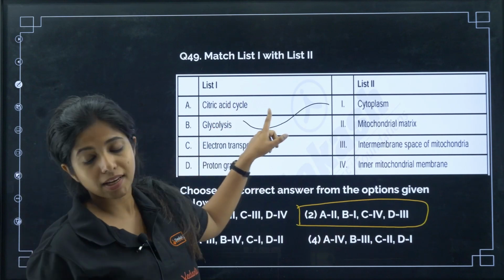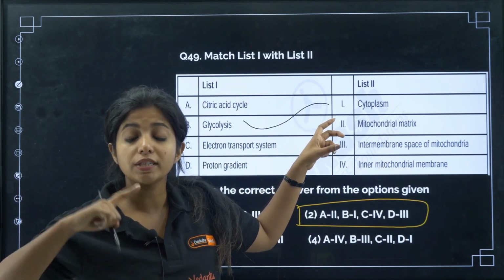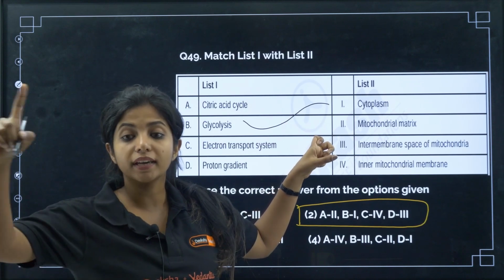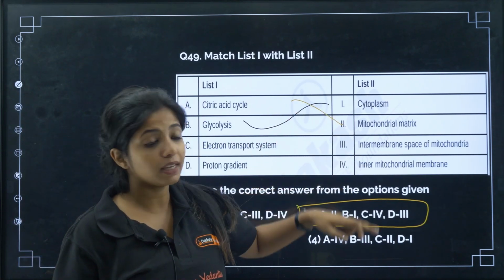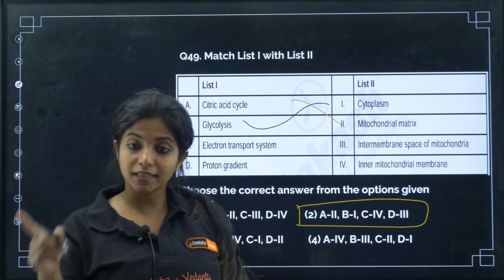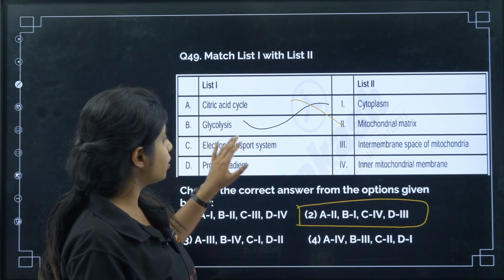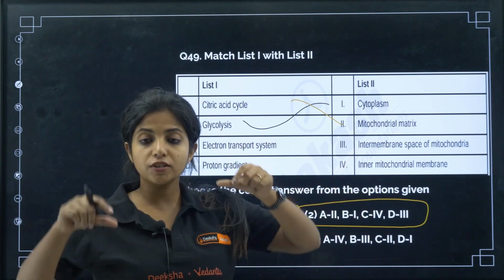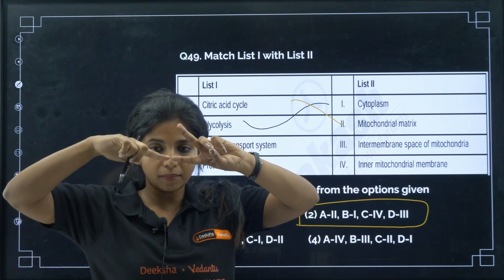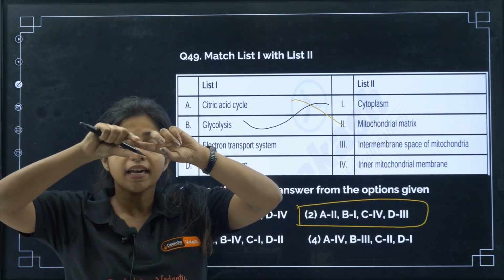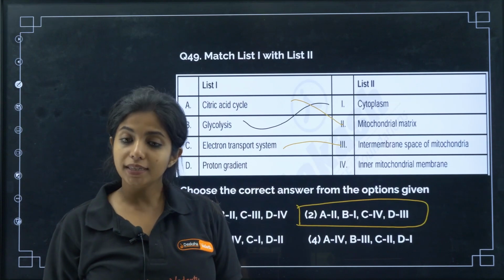Now A, citric acid cycle, TCA cycle. The pyruvate which is there gets into the mitochondria, converts into acetyl-CoA, right? And the acetyl-CoA gets into the citric acid cycle. So where is the citric acid cycle happening? It will be happening in the mitochondrial matrix, inside the mitochondria's matrix region. Now electron transport system is located in the inner mitochondrial membrane. Mitochondria has two membranes, inner mitochondrial membrane and outer mitochondrial membrane. In the inner mitochondrial membrane, you would be having the electron transport system.